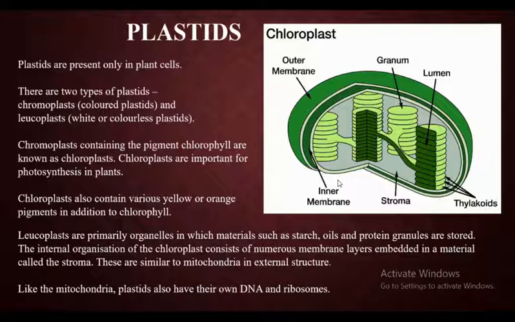Then, like the mitochondria, plastids also have their own DNA and ribosomes. So there are totally two cell organelles which have their own DNA and ribosomes, that is plastids and mitochondria. I hope it is quite clear up to here.